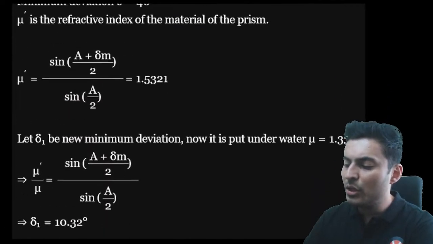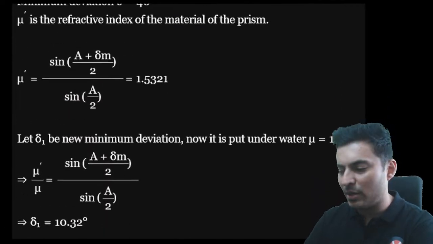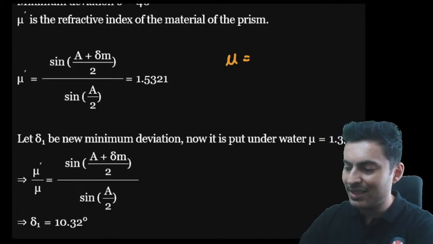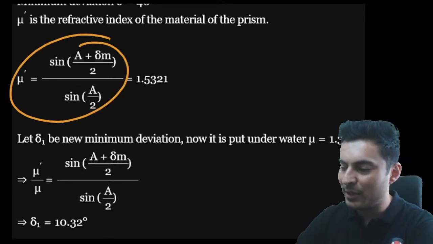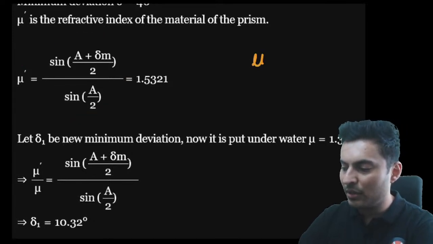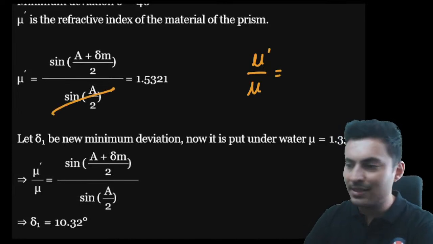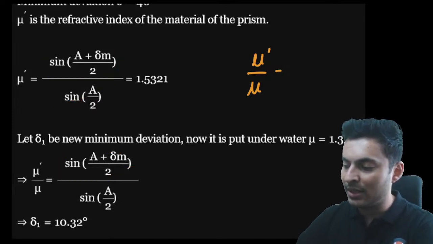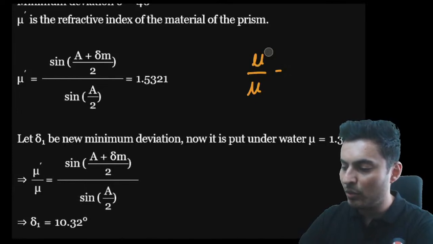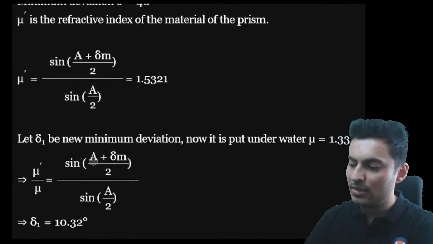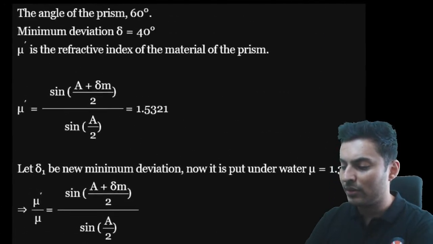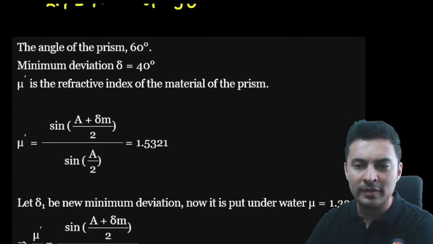For the new thing, you can use even this formula, guys, which you would have already studied, where the refractive index is nothing but sine of (A plus delta) by 2 by sine of A by 2. So if you take the old one and the new one and divide them, this term will get cancelled because the angle of prism has not changed. Only this term will remain. That is what you actually see over here. And you can easily derive the new angle of deviation.